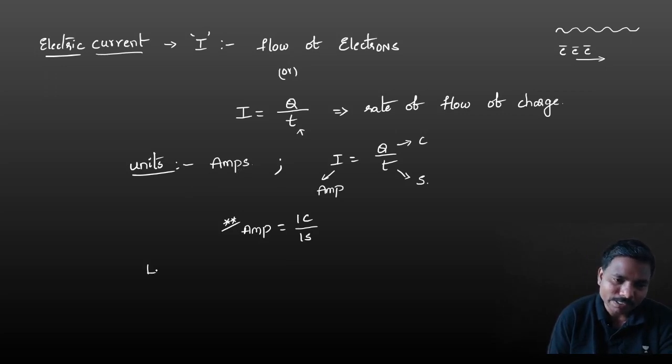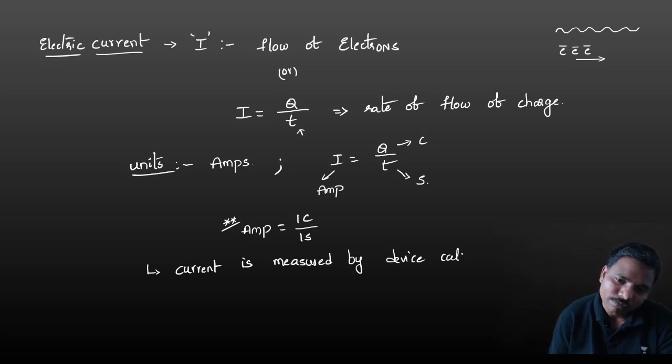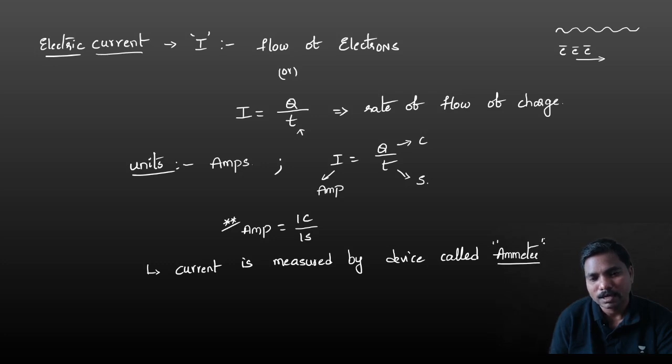And one more thing, this current, whose units are amperes, is measured by a device. The device is called ammeter. Very important. Note down this point: the current is measured by a device called ammeter.